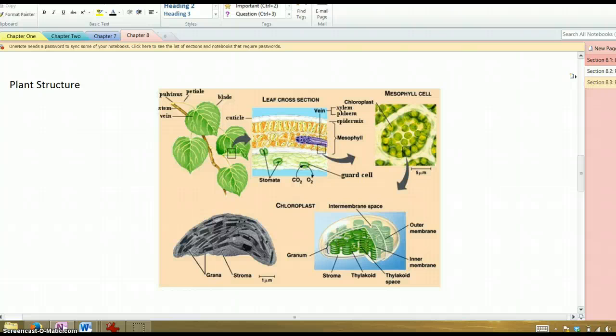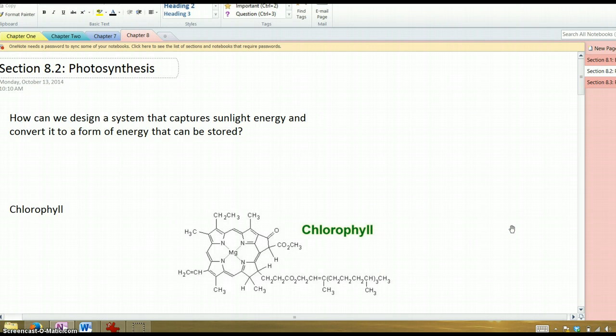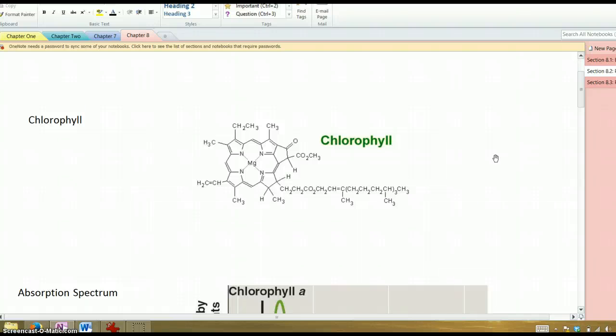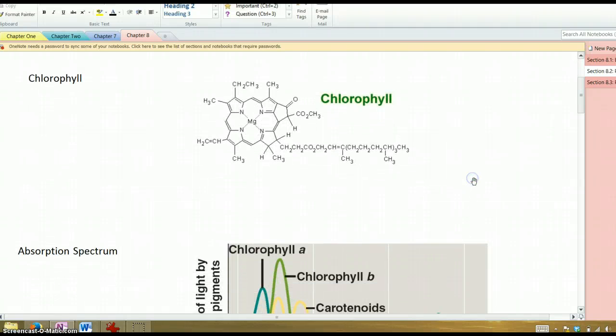All right, let's move on to section 2, more of the details of photosynthesis. So essentially, a lot of biochemists and bioengineers are trying to figure out how to build systems that can take sunlight energy and convert it into a form of energy that can be stored, essentially mimicking what plants do, mimicking photosynthesis.